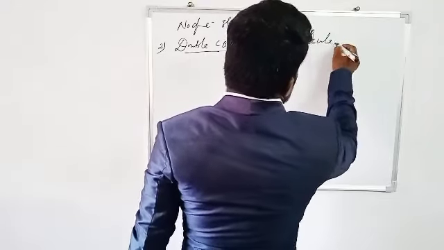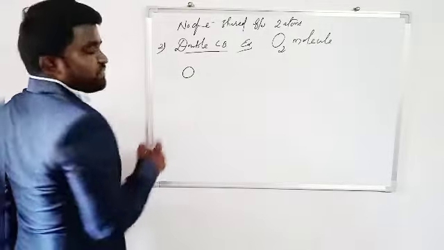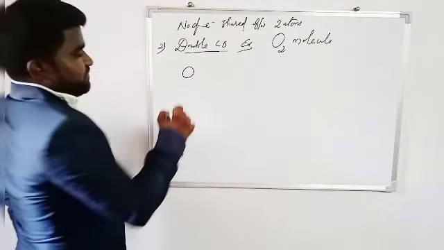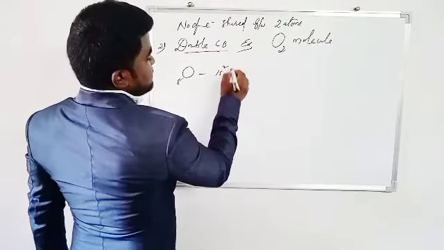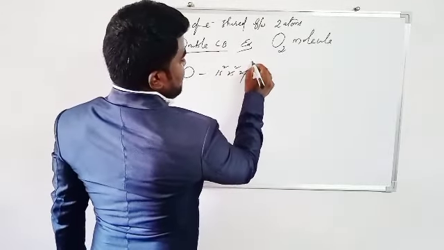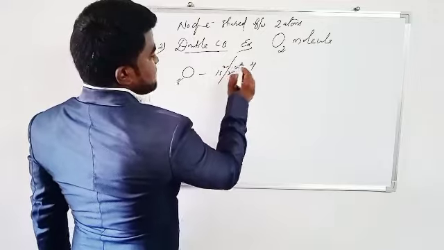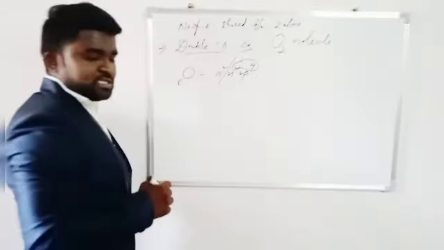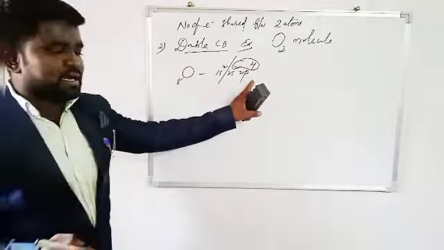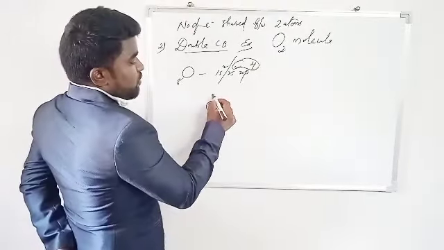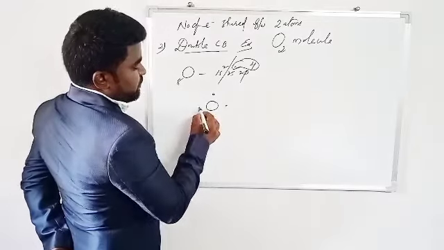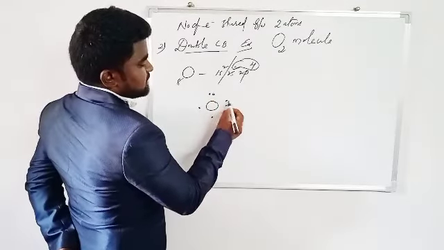Oxygen atomic number is 8, electronic configuration 1s2, 2s2, 2p4. How many valence electrons are there? 6 valence electrons. According to the Lewis dot method: 1, 2, 3, 4, 5, 6.